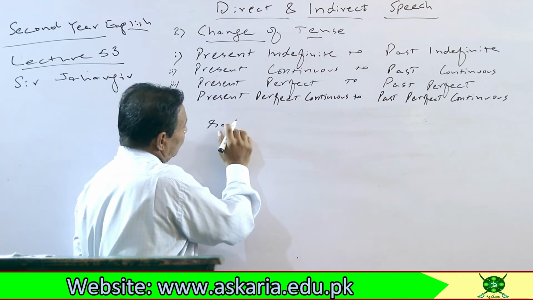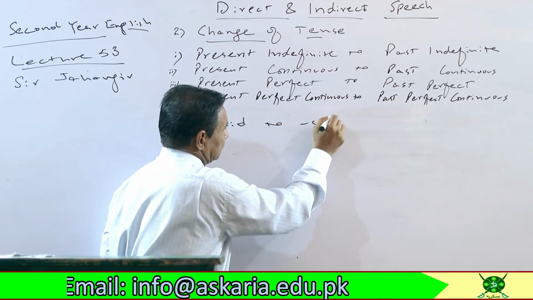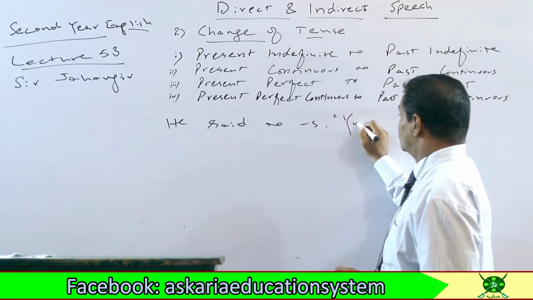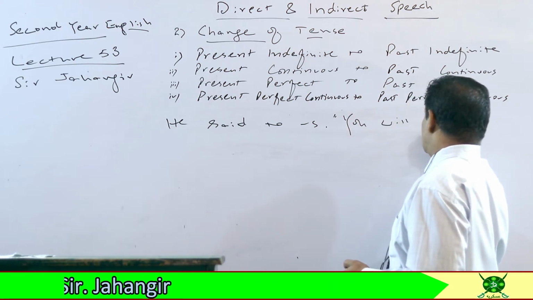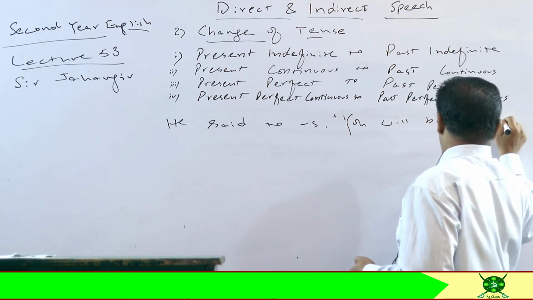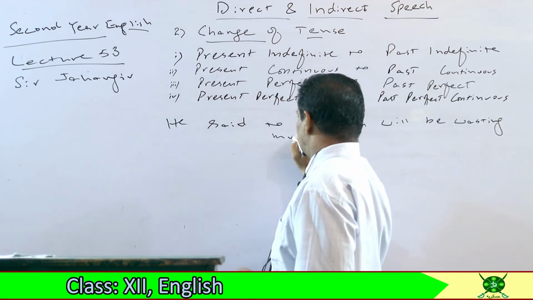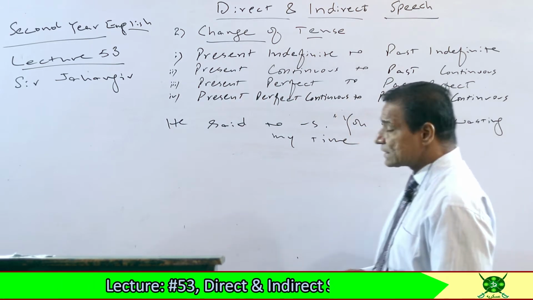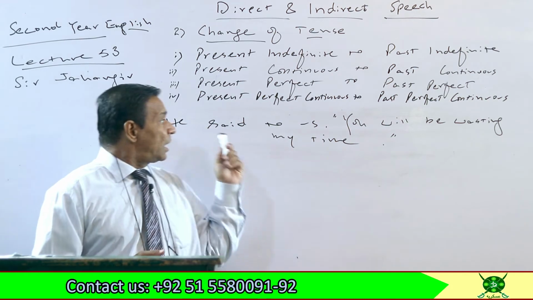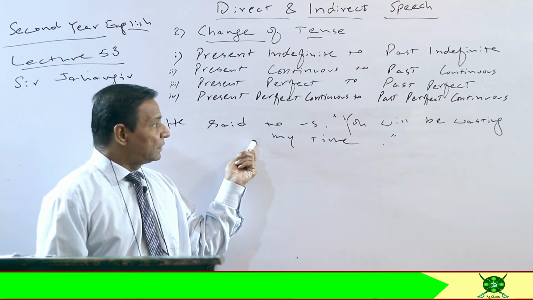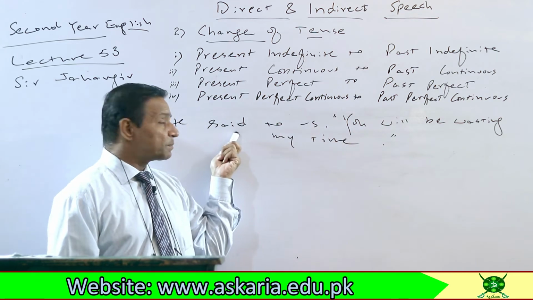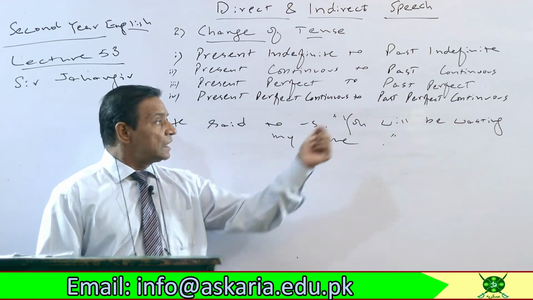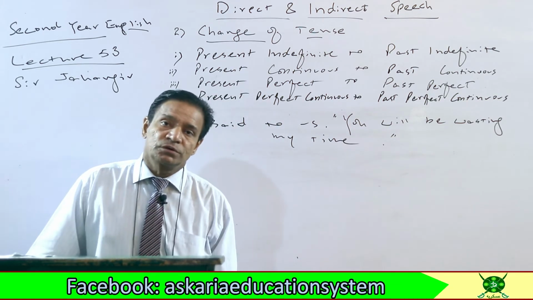He said to us, you will be wasting my time. You will be wasting my time. He said to us, you will be wasting my time. So look here what's happening. The tense is future continuous. This is past. Reporting speech is past. So here, as far as tense is concerned, will be changed into would.